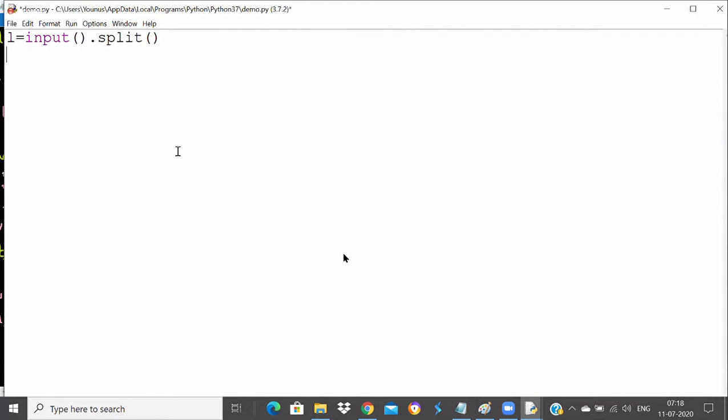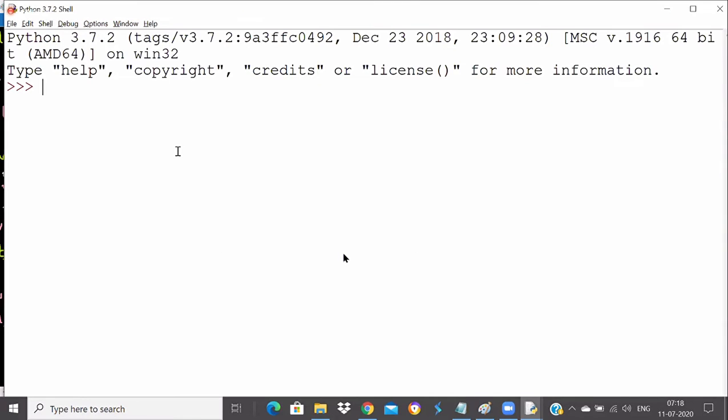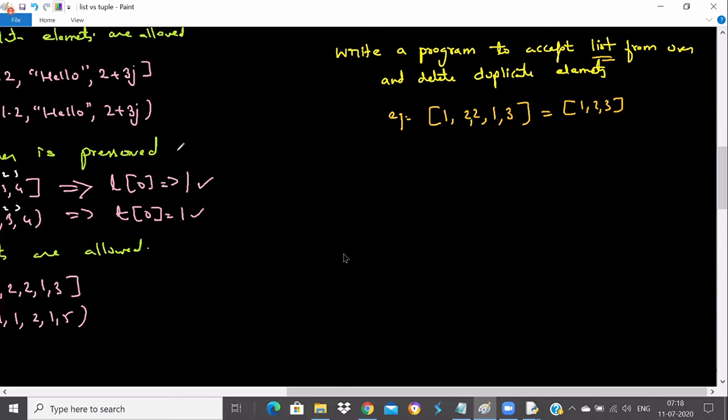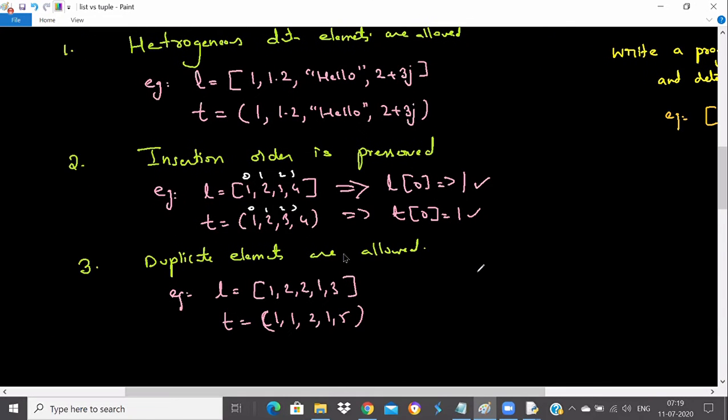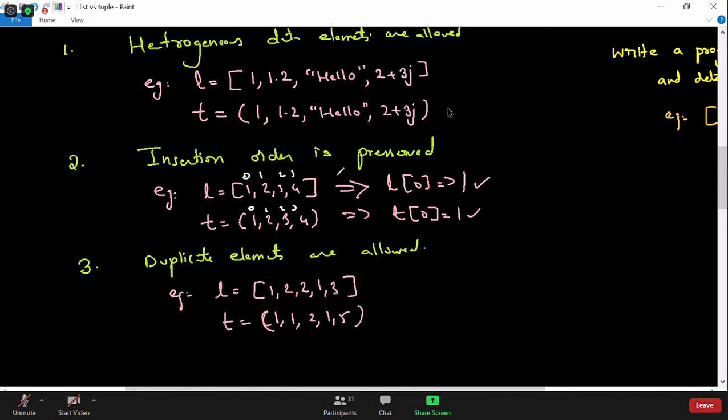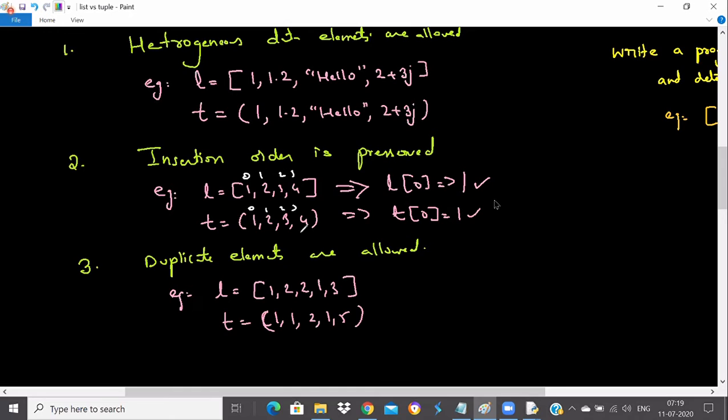Anyhow, we will do that as well, but I'll show you a shortcut way, guys. The shortcut way is to use another data structure called the set data structure. I want to introduce the set data structure because one data structure is differentiated from another by these points. Like I told you, set does not allow insertion order, and dictionary does not allow insertion order. Similarly, set does not allow duplicate elements.